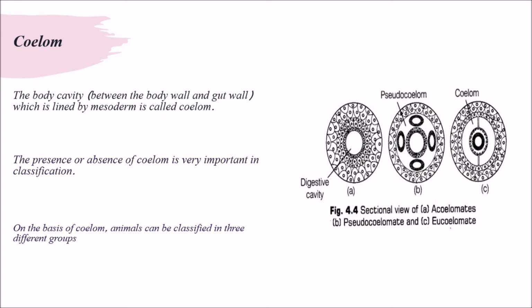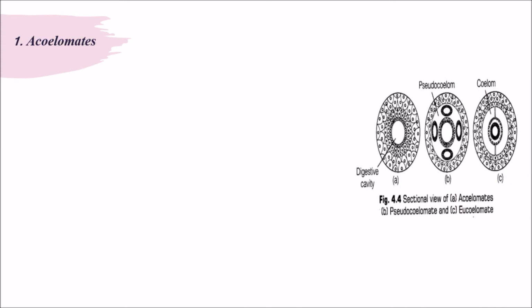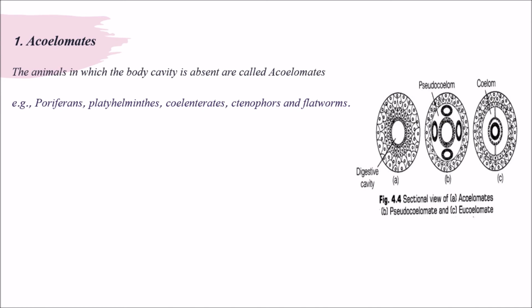On the basis of coelom, animals are classified into three different groups. The first one is acoelomates. We can see the sectional view of acoelomate, pseudocoelomate and eucoelomates. Image A shows acoelom, image B shows pseudocoelom and C eucoelomates. Coming to acoelomates, the animals in which the body cavity is absent are called acoelomates. Example, Porifera, coelenterates, ctenophores and flatworms.